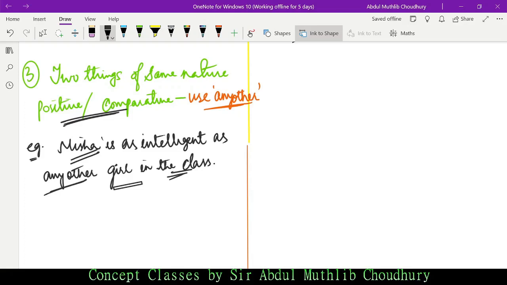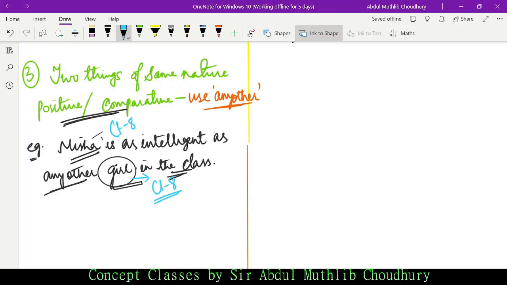Because the girls in the class are of the same nature. Why? Say suppose Misha is in class 8. If Misha is in class 8, the other girls are in class 8 as well. You cannot compare a girl from class 8 with a girl in class 5, or in class 6 or class 9 or 10, anything for that matter.